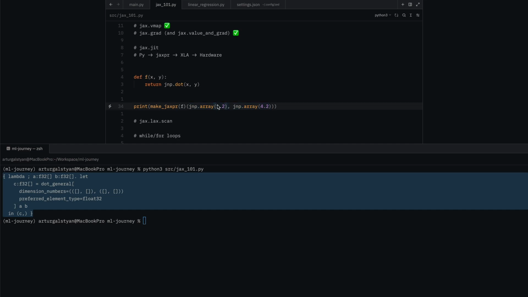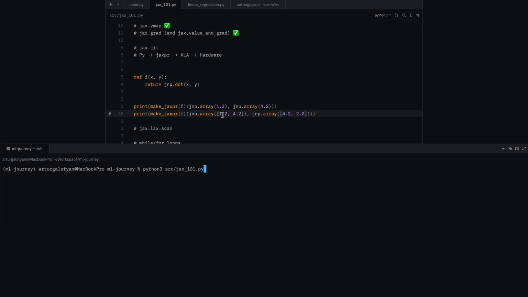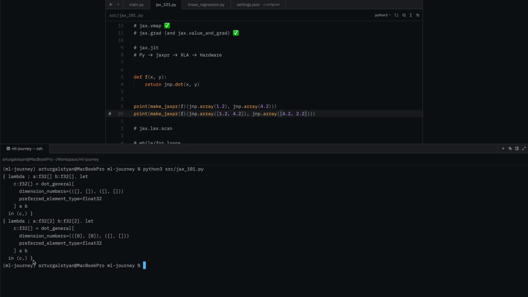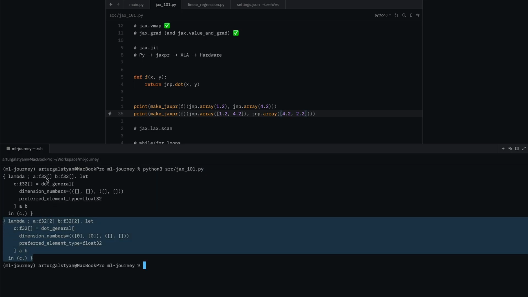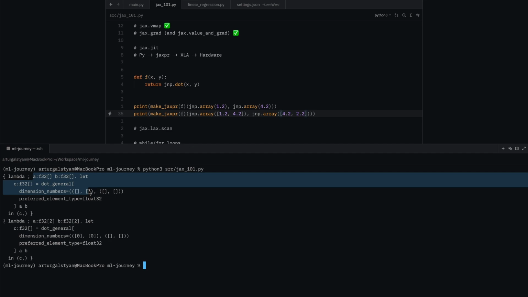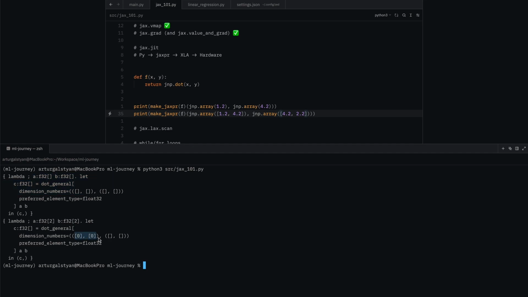So it takes the shape and data type that we pass it here as input and then compiles a function that specifically works for this input. It won't work on any other input. And we can see that if we actually try to generate the JAX expression and give it a differently shaped input. And as you can see, the JAX expressions here are different. In the first example, there is no shape in here, but in the second example, we can see that now we have some dimensions.